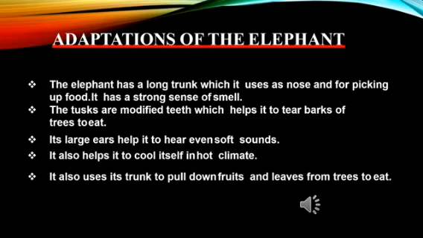So till now, children, we have spoken about the animals and their adaptations of how these animals can survive in the polar regions and in the tropical regions.